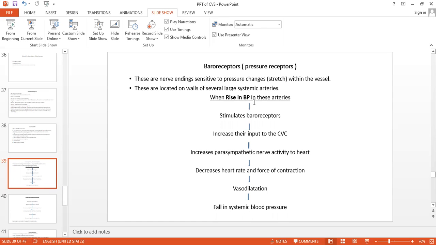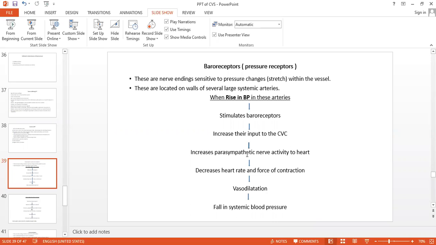See, when there is a rise in BP in the arteries, it stimulates the baroreceptors, okay? And increases their input into the cardiovascular center. It gives signals to the CVC center in the brain. It increases the parasympathetic nerve activity to the heart. So which type of nerve activity will increase?